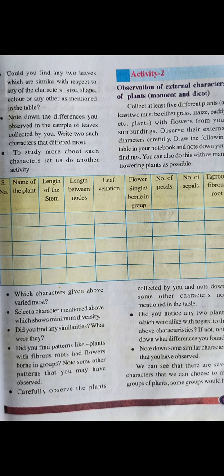In page number 53, see in figure 1, the leaf to leaf, the nodes are there. So these are nodes. You already have an understanding. If you don't, tomorrow after you send me the activities and the doubts, I'll clarify your doubts. So between the length between the nodes, and then leaf venation.